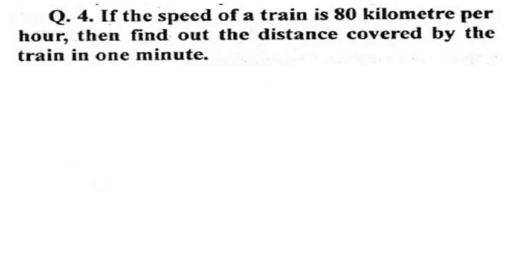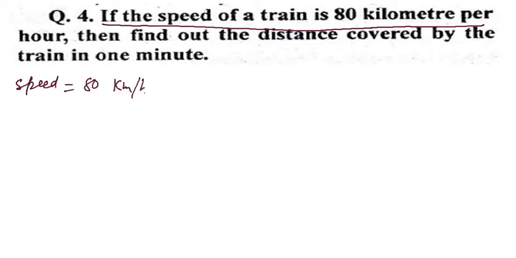Now come to the second. If the speed of a train is 80 km per hour, so speed is given as 80 km per hour, then find the distance covered by the train in 1 minute. So time is given as 1 minute. Time is equal to 1 minute.